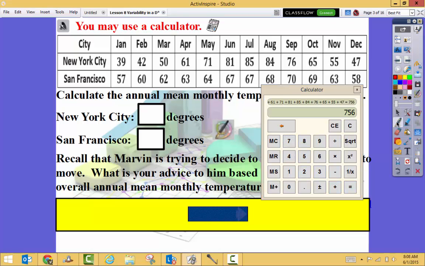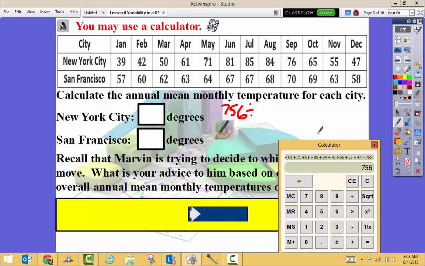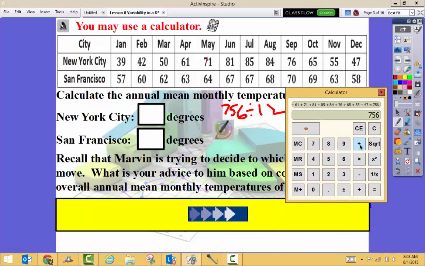So my total is 756, and now I need to divide that by, there's 1, 2, 3, 4, 5, 6, 7, 8, 9, 10, 11, 12, since there's 12 months. So I'm going to use my calculator again. Divided by 12 equals 63.